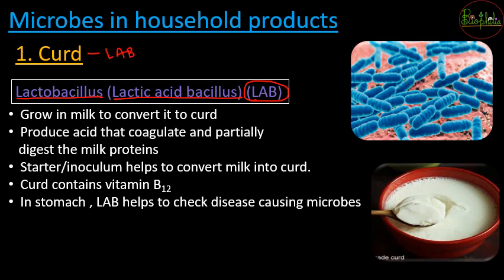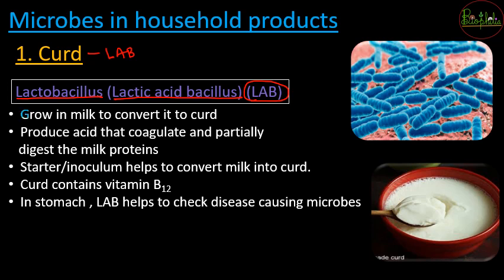If lactic acid bacillus is not there, then making curd is almost impossible. So how does this actually function? This bacteria, lactobacillus, is naturally present inside the milk.